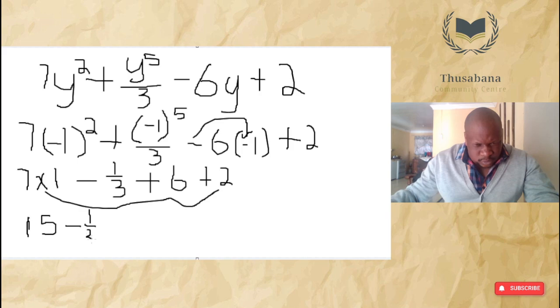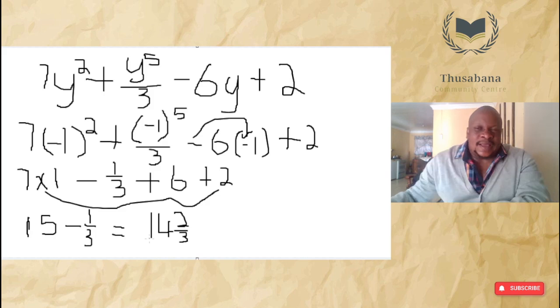So our answer will be 14 and 2/3. That's what it is. It's not the best of examples for this one because it doesn't give us a round number. However, this is what you would do to answer this particular question.